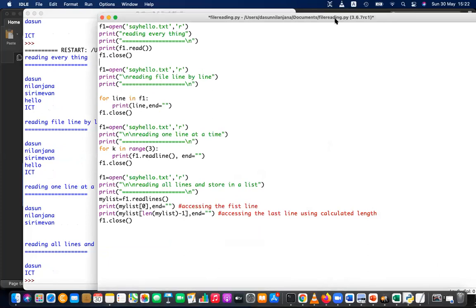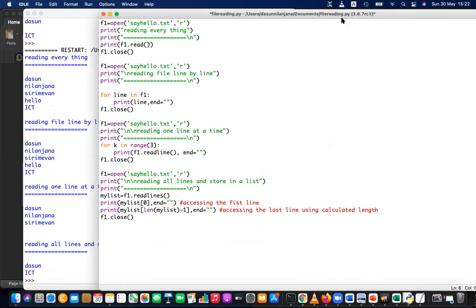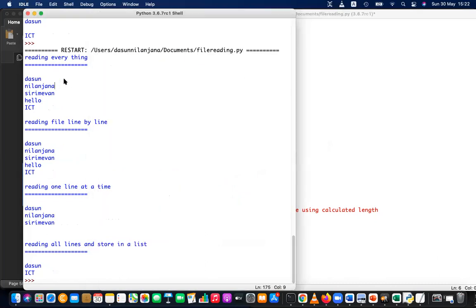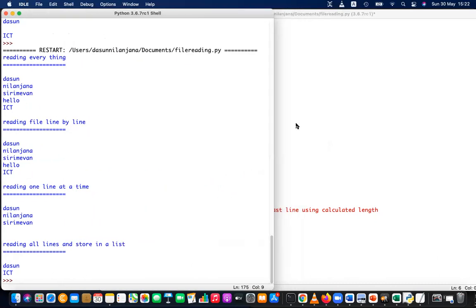I coded only the first two. Please do this, right? Otherwise, if you are not coding, you will not get the practical skills. So please code it and write it, right?